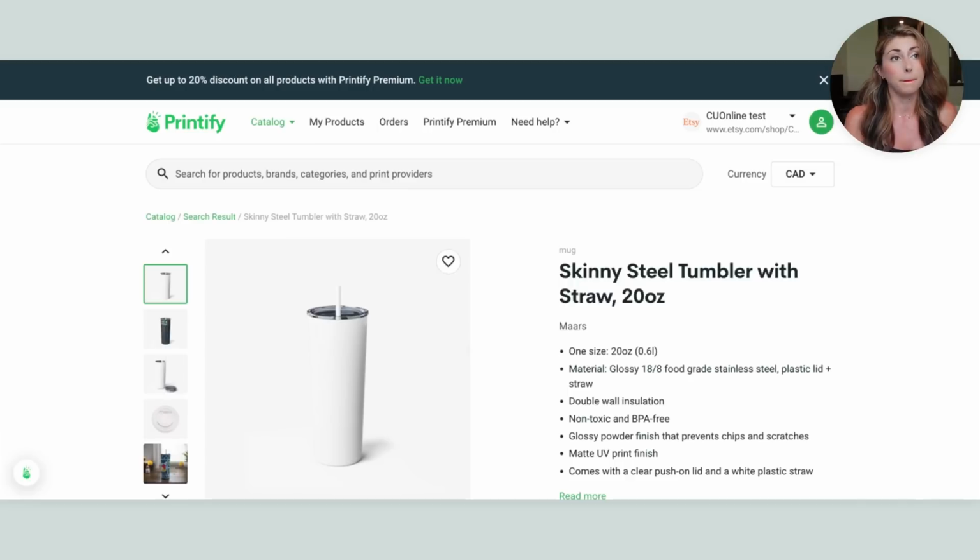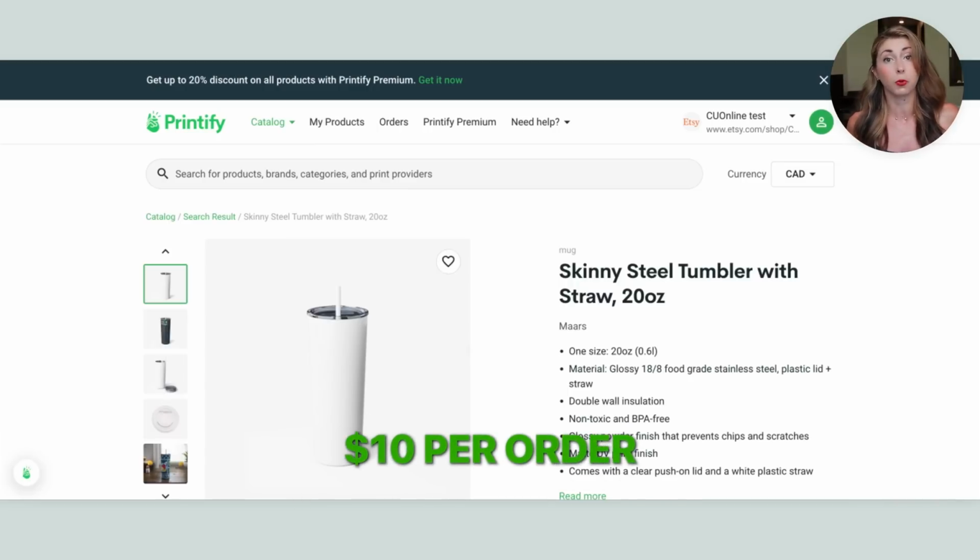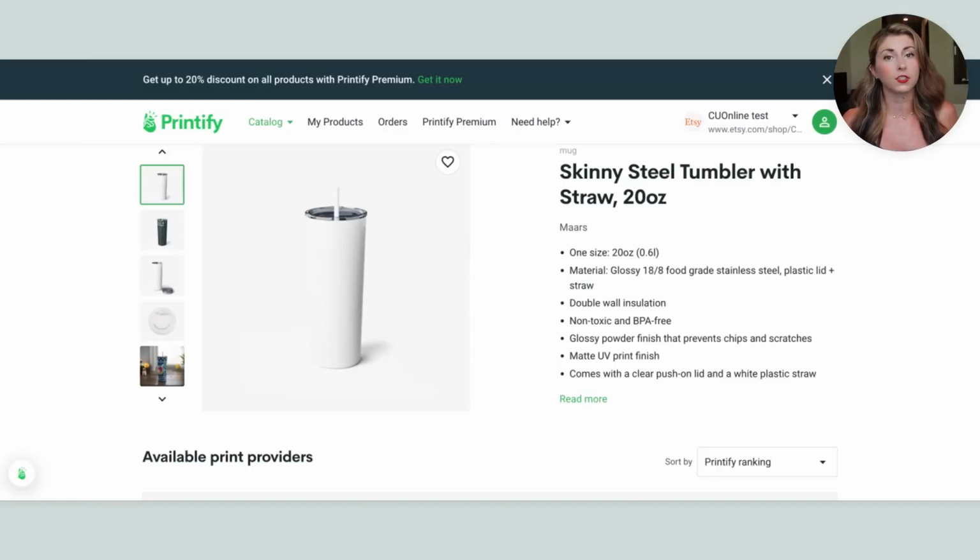This is going to make your profit go from $1 to $2 to about $10 per order. And then you are also appealing to more than just one group of people, the people who already want just the print and the people who want the physical product. Most people I've noticed who are selling tumblers either offer one or the other and not both, and this is where you can stick out.